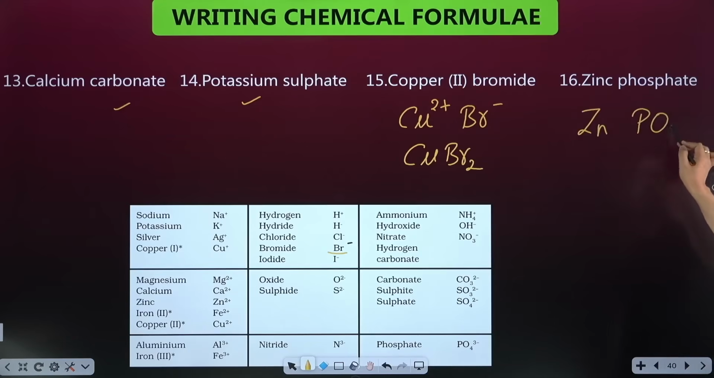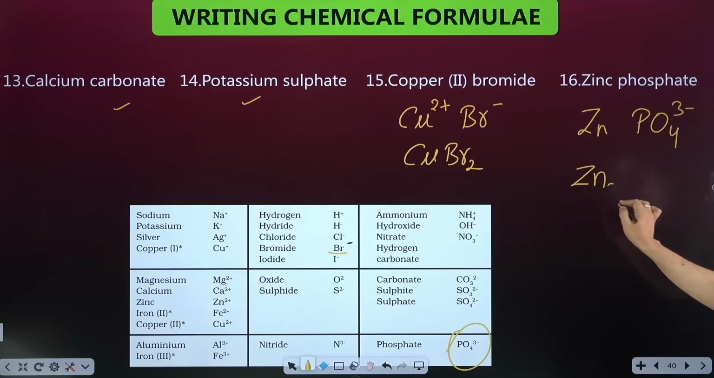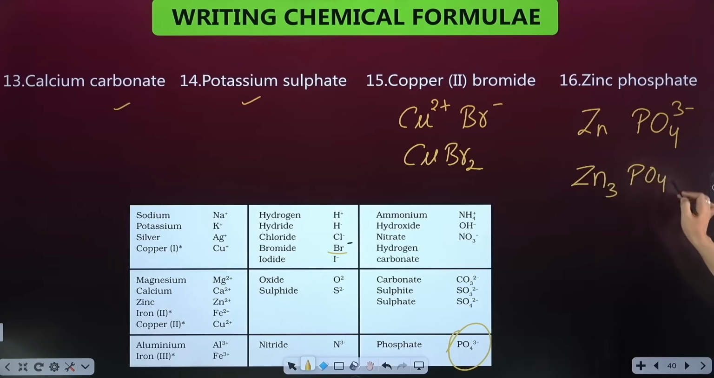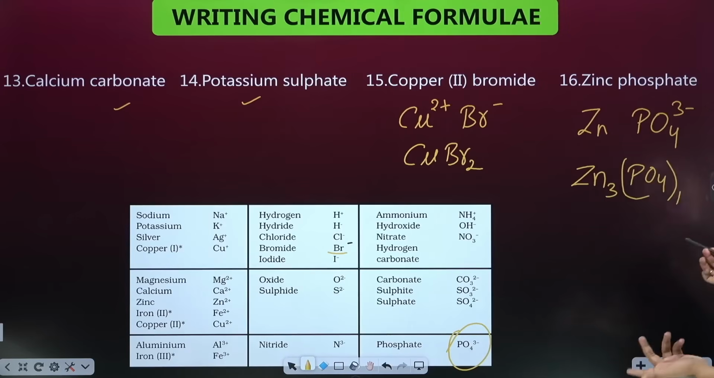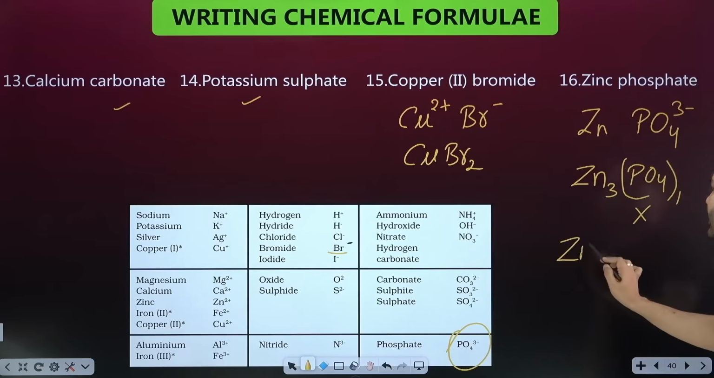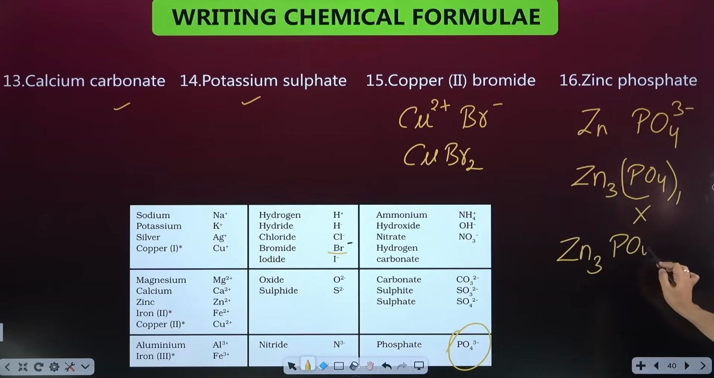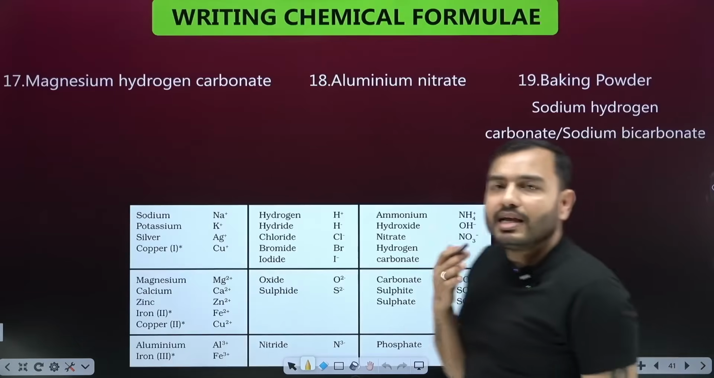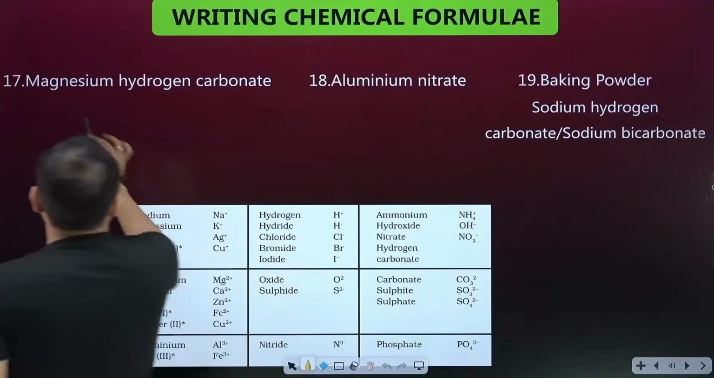Phosphate, you will check, PO4 3 minus. You will have to remember this one. PO4 3 minus. 3 will come here. So under zinc there will be 3, and under PO4 what will come? 1 will come. There is no bracket, you do not have to write it for 1. What's the meaning of making a bracket and writing 1? There is no meaning. So simple. Zn3(PO4), zinc phosphate. In this, all the questions from the NCERT book are covered.